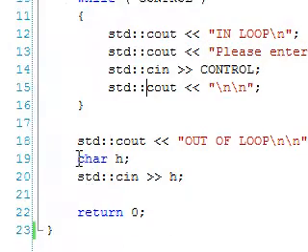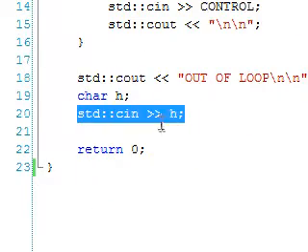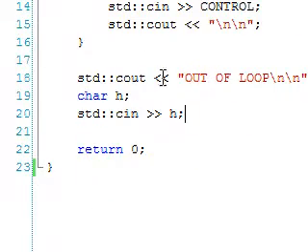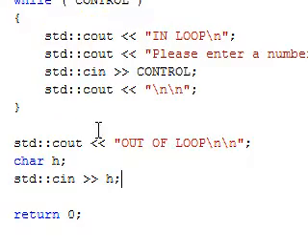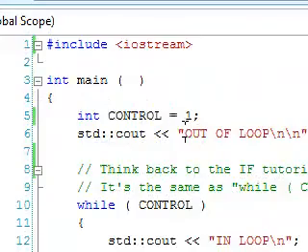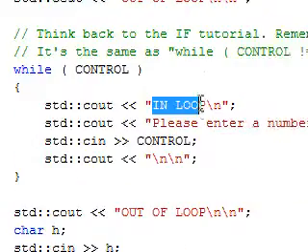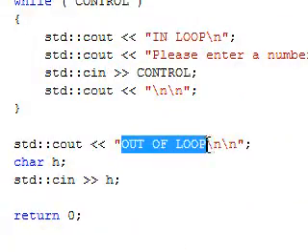And then we've just got this char, which holds the program once we get out of the loop, because we're also outputting some things. Let me just cover that. So after creating the control variable, I just output "out of loop", and then inside the loop I put "in loop", and then outside the loop again I put "out of loop".